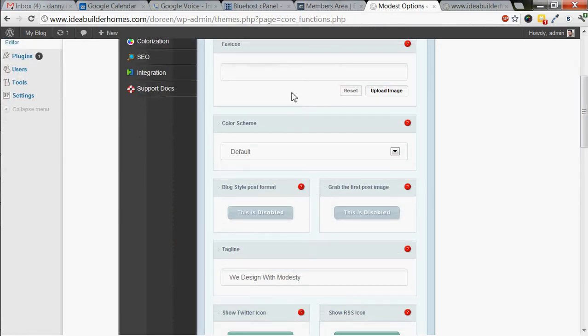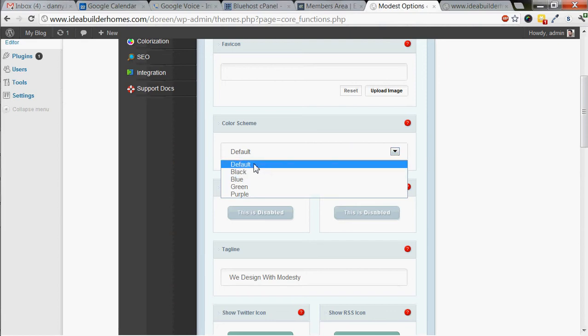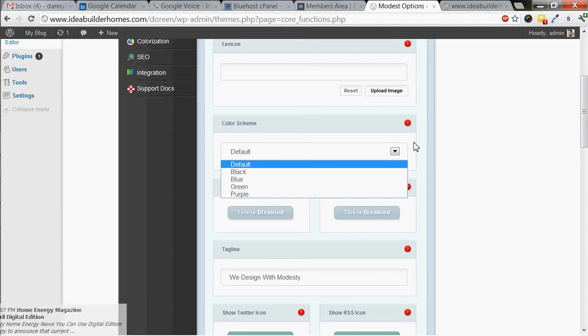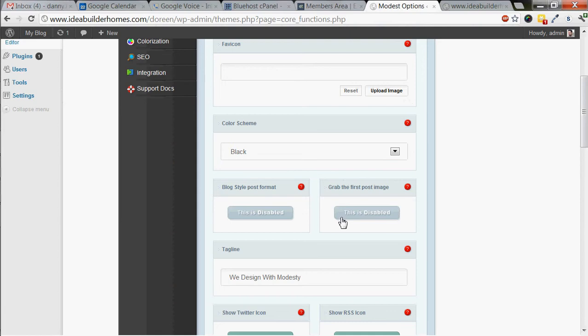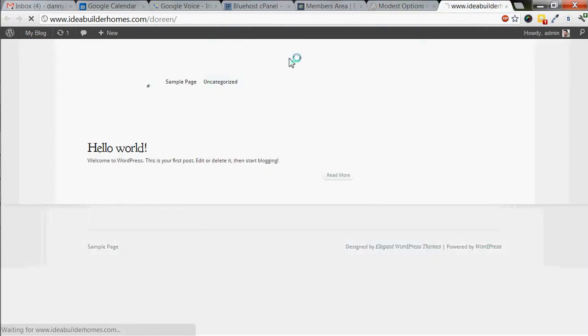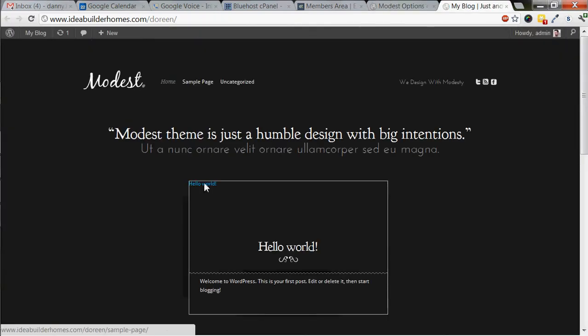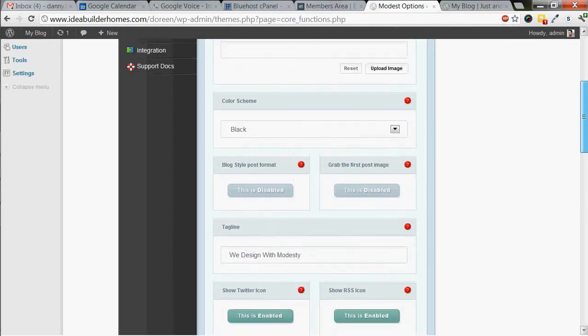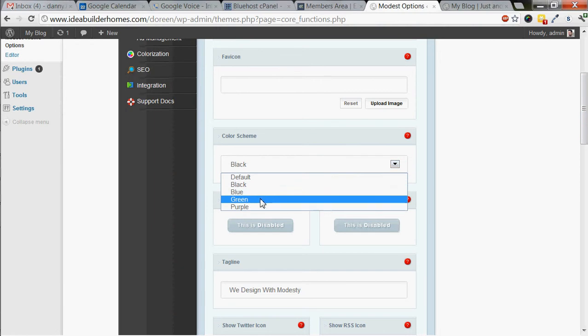And then this lets you adjust the basic color scheme. It's on default right now. You can also do black, blue, green, purple. What I would do is just select one, and go down to the very bottom and hit save. It's very important that you hit save at the end of each one. As I reloaded, this is now what the site looks like with a black setup. So you can do it with black, purple, or these other ones that are pre-programmed in there, blue and green.